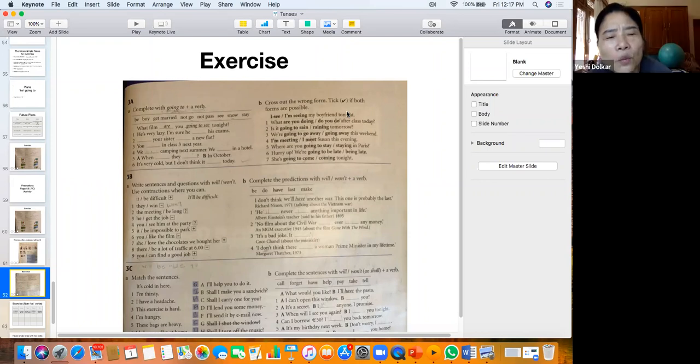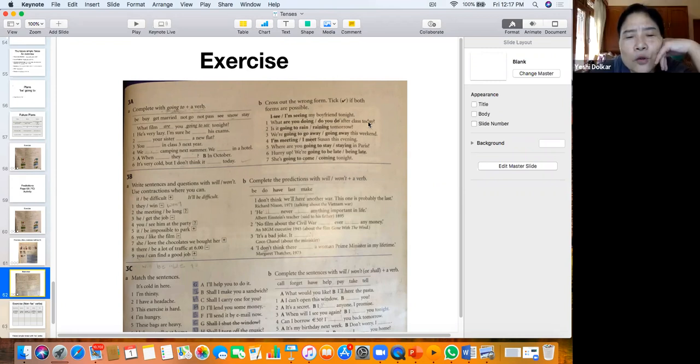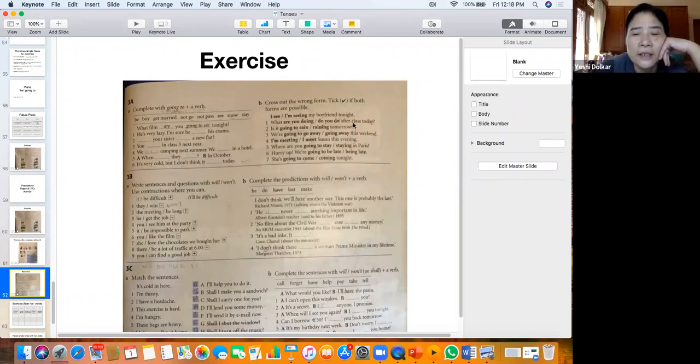All right. So now number 1, what are you doing or what do you do after class today? Which one is correct? What are you doing after class today? This is correct. You're using the present continuous tense. It's correct. But you can also say, what are you going to do after class?